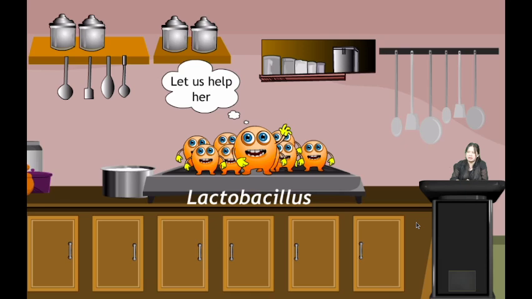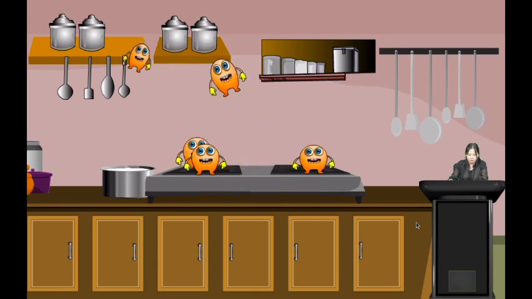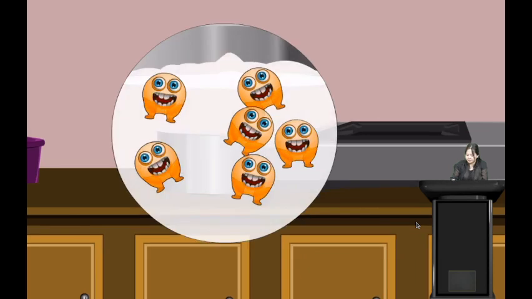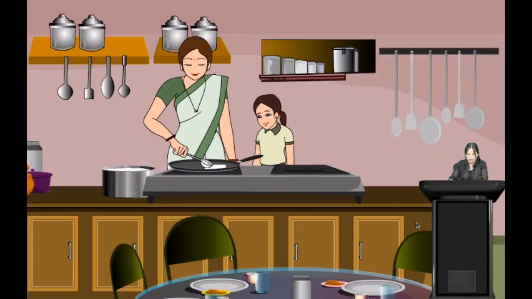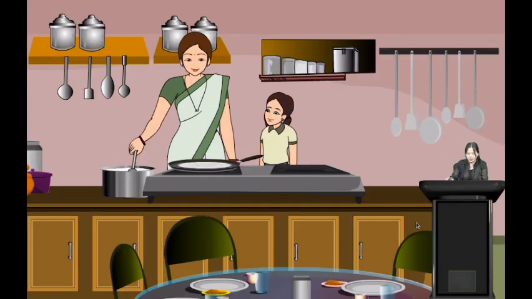This microbe's name is lactobacillus. This lactobacillus will help in fermentation of the dough used for making idli and dosa. These microbes will enter the dough and ferment it. Now let us see what happens. Next day, when the mother and daughter try to make dosa, we see that it is working now. They are getting good dosa because this dough has been fermented by the microbe called lactobacillus. So this is how microbes help in fermentation of the dough used for making dosa and idli. This is one example.